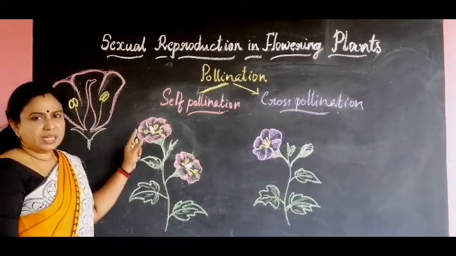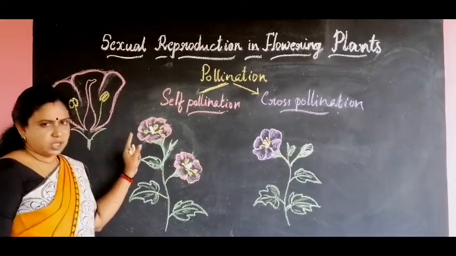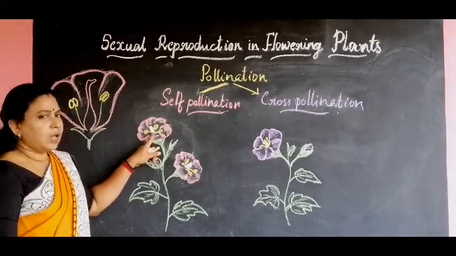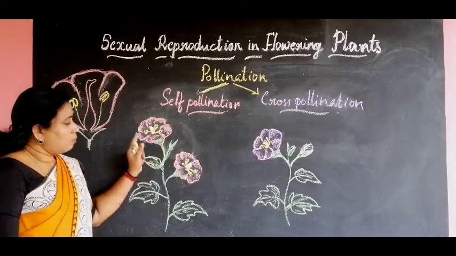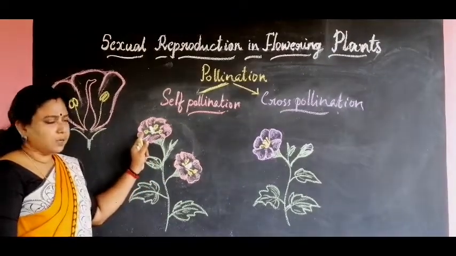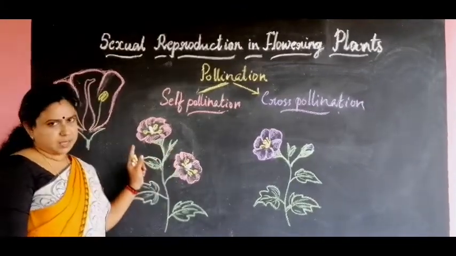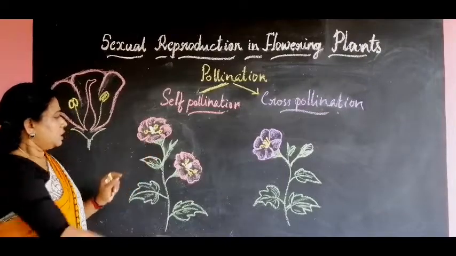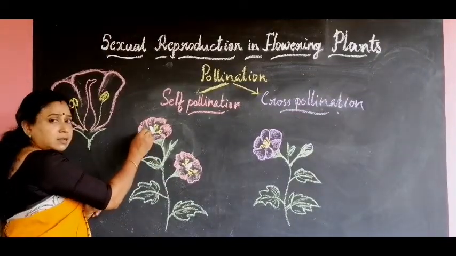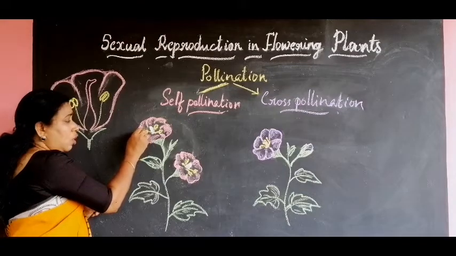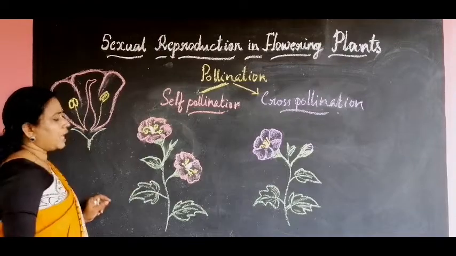is a chance of pollination or the transfer of pollen grains. So what are the chances of pollination here? This plant is a bisexual plant. That means both the sex organs, male sex organ and the female sex organs, are present in all the flowers. So the transfer of pollen grain can occur from the anther of this flower to the stigma of that flower itself.